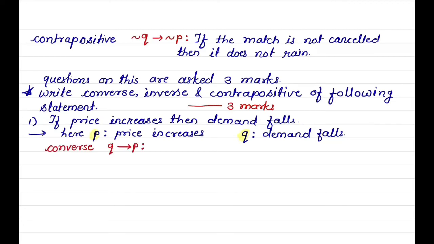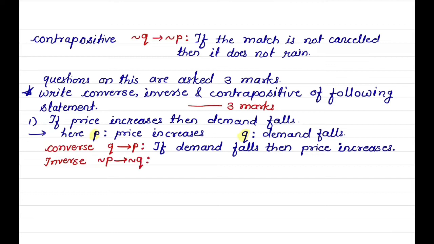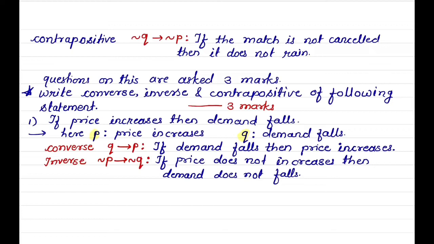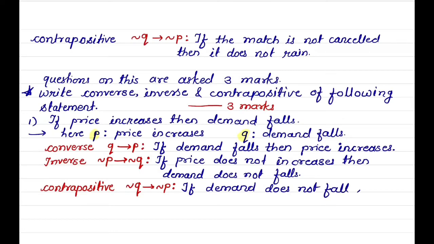Converse, Q implies P: if demand falls then price increases. Inverse, negation of P implies negation of Q: if price does not increase then demand does not fall. Contrapositive, negation of Q implies negation of P: if demand does not fall then price does not increase.